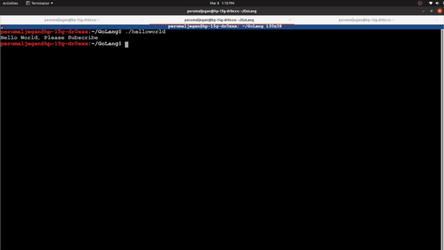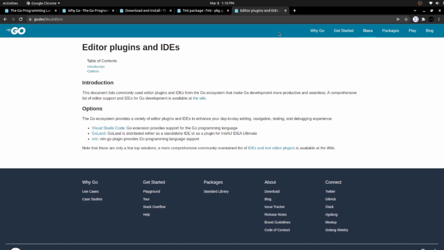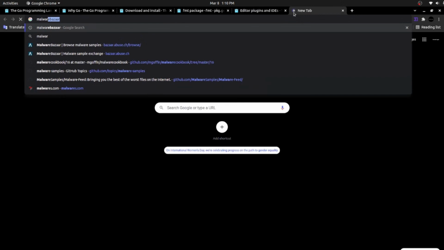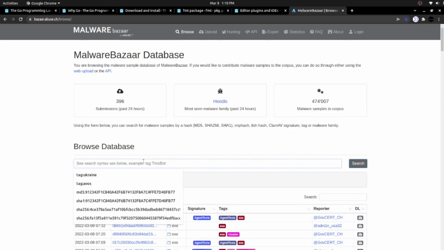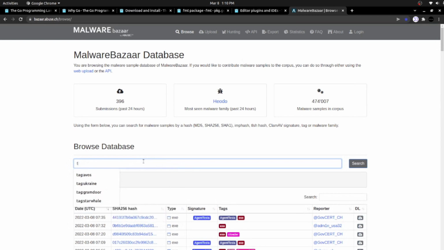So this is how the malware authors make the Golang made executable. So for example, let me move to MalwareBazaar and showcase the list of malwares created by Golang. I'm just putting the tag as Golang.